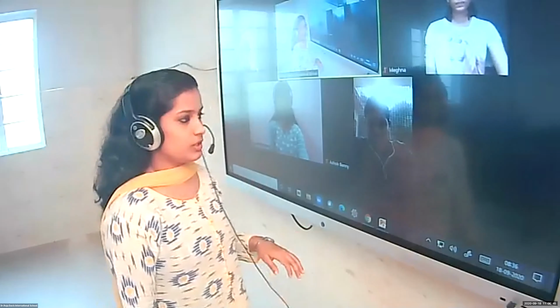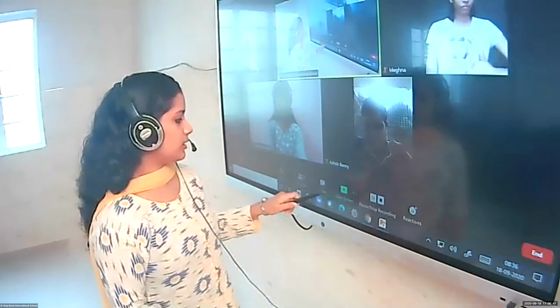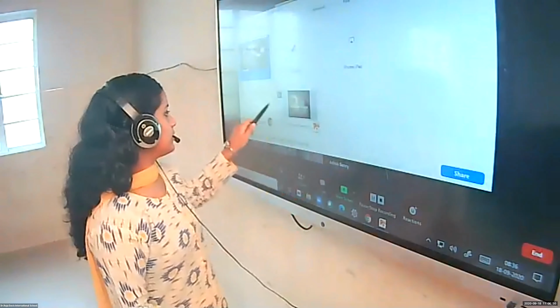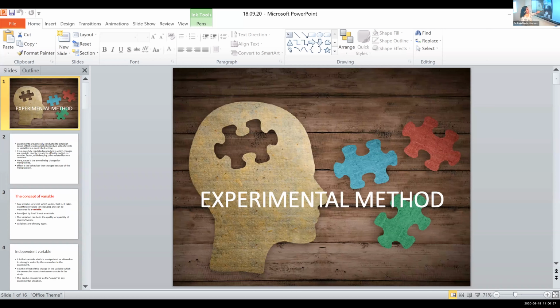Okay. The next method that we are going to learn is experimental method. Can you see the screen now? Yes, ma'am. Okay. So what is experimental method? The term experiment is quite common to us. We have in other sciences learned about experiments a lot.